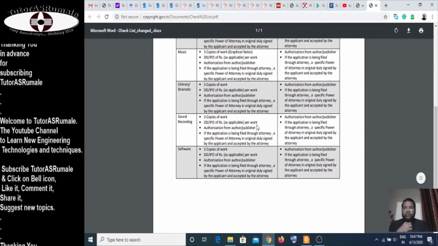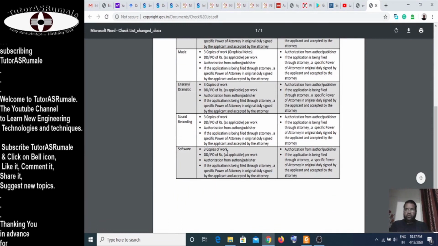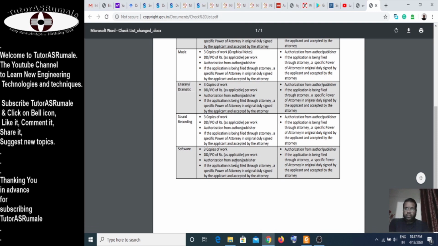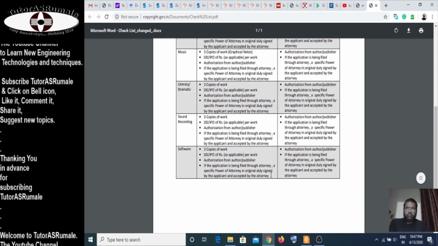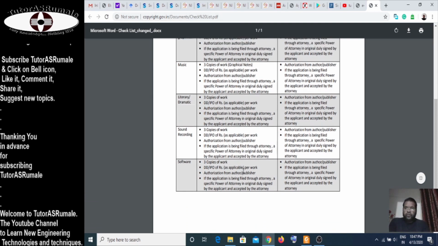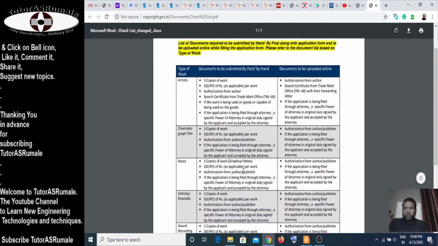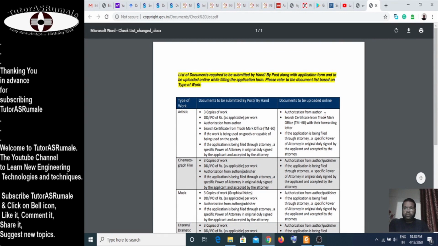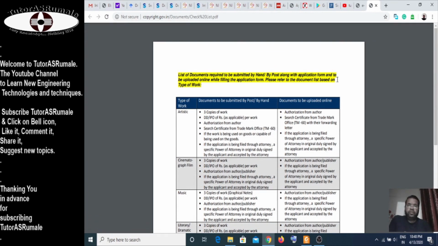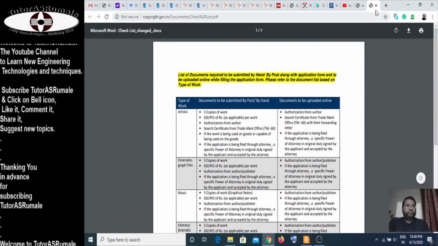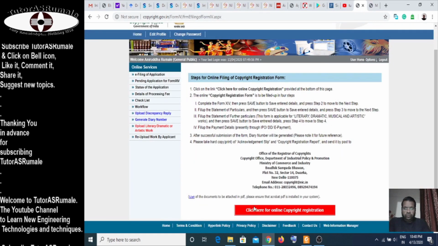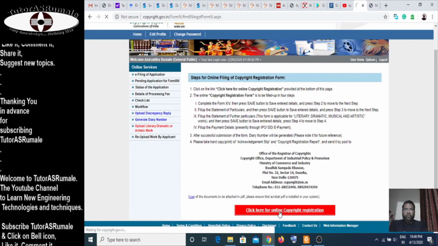Okay, so if you have these different things, these are the different lists. For example, if you are on the software side, then you have to have three copies of the work, DD, IPO, and authorization from the author or publisher, likewise. All of these are listed and have to be submitted by hand by filling in the application form. So this is the list. Now click here for online copyright registration.